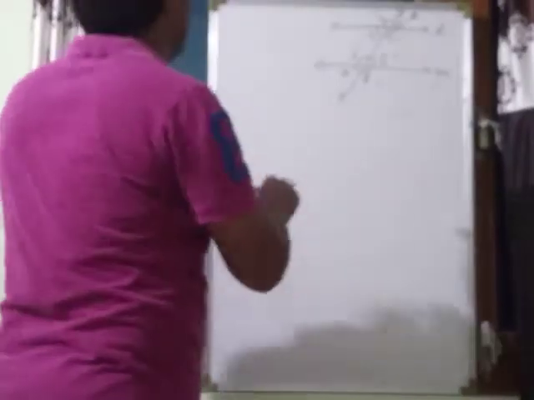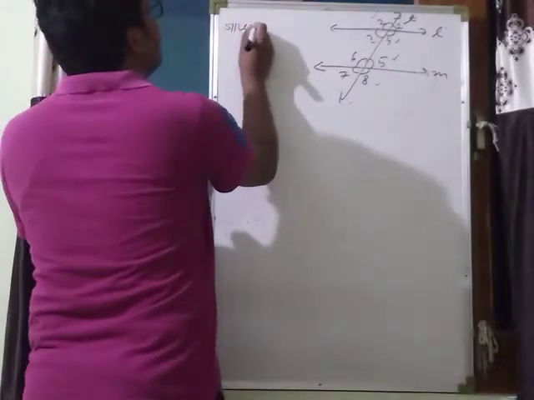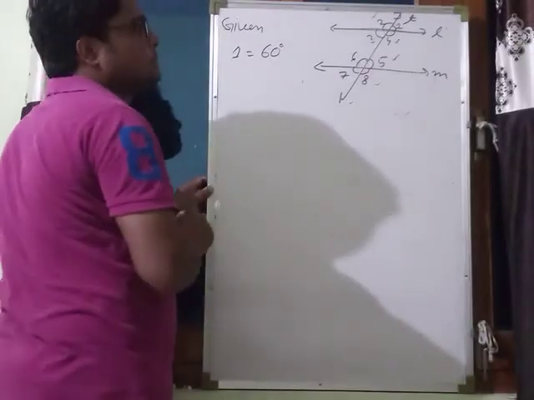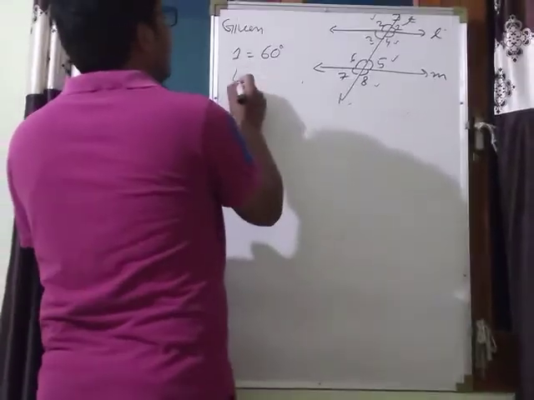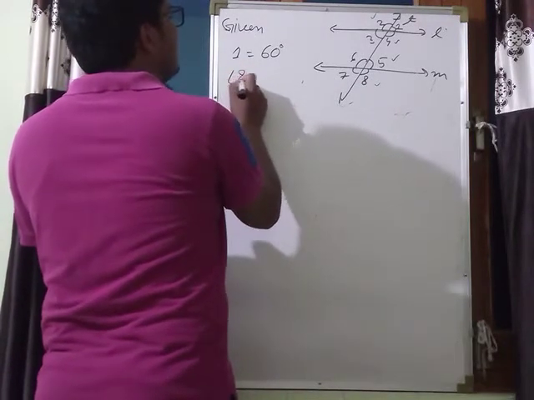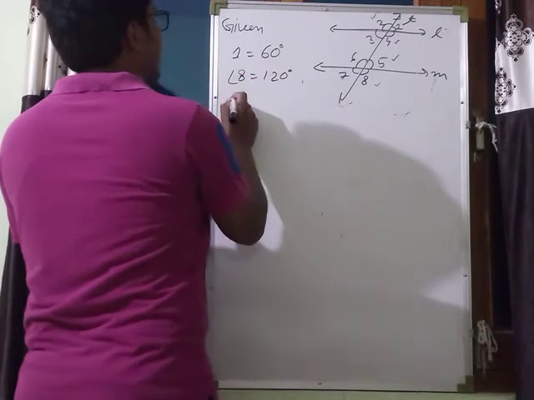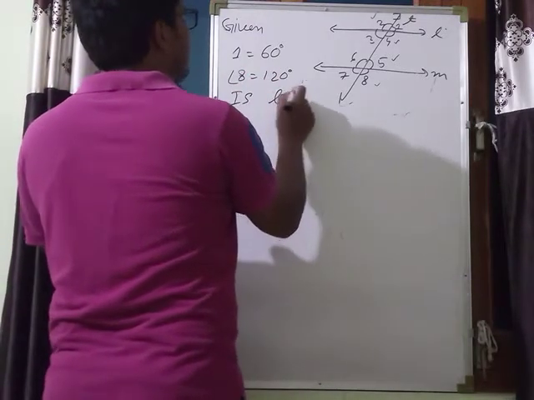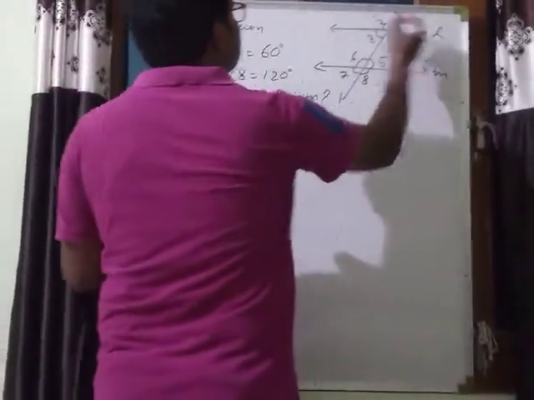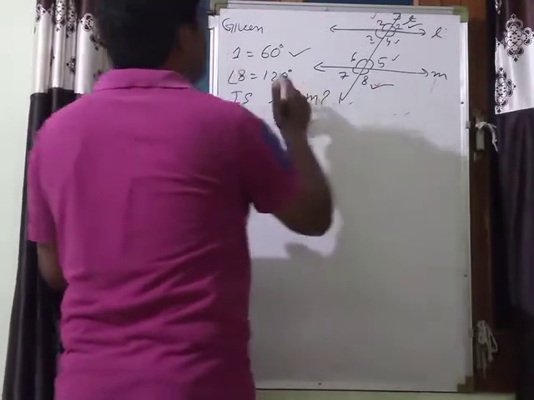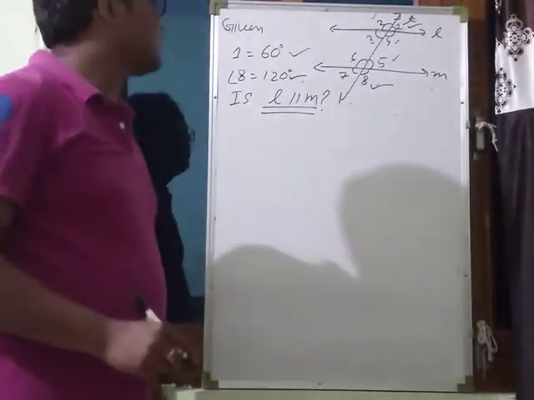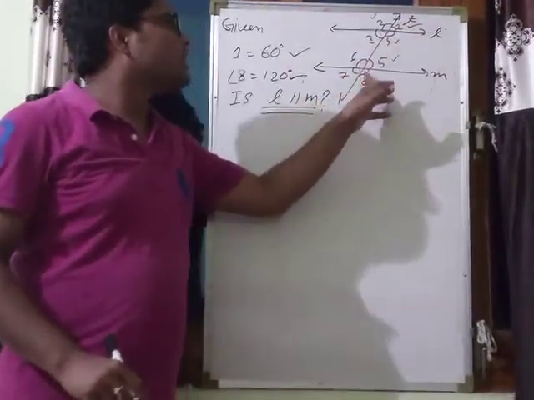Suppose in the same figure it is given that angle 1 is equal to 60 degree, and angle 8 is equal to 120 degree, and the question is: is L parallel to M? Angle 1 is given 60 degree, angle 8 is given 120 degree, and the question asks whether the lines are parallel or not.